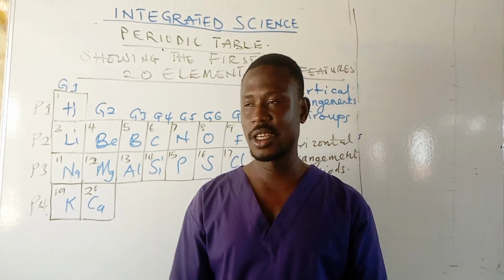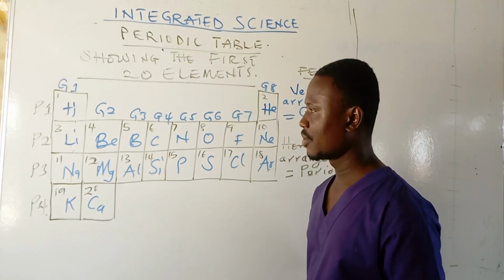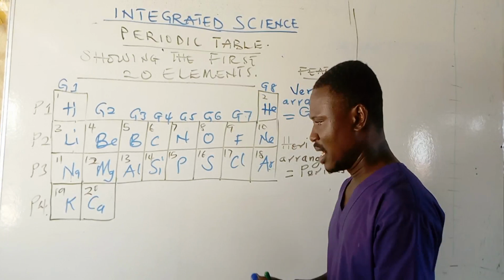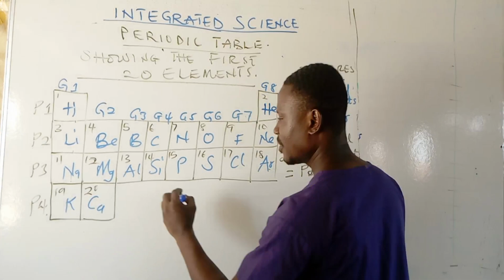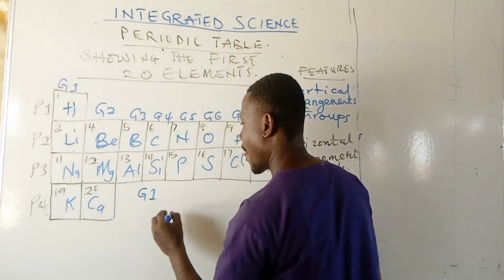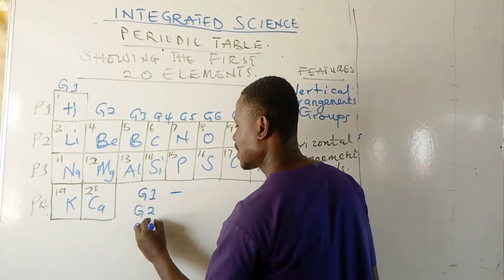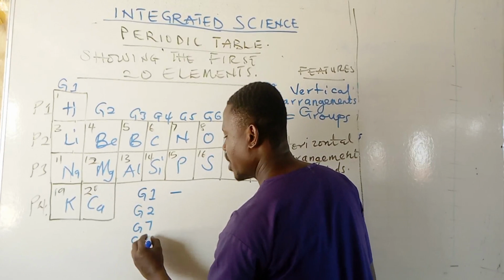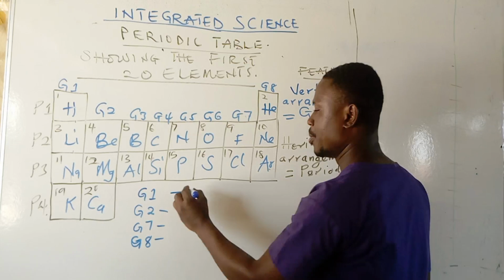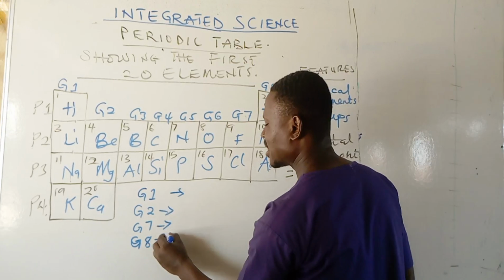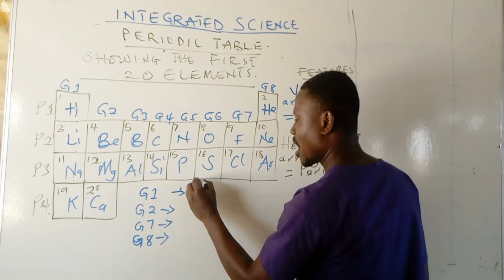Group 2 elements are called alkaline earth metals. Group 7 elements are called halogens. Group 8 elements are called noble, rare, or inert gases. Noble gas, rare gas, or inert gas.